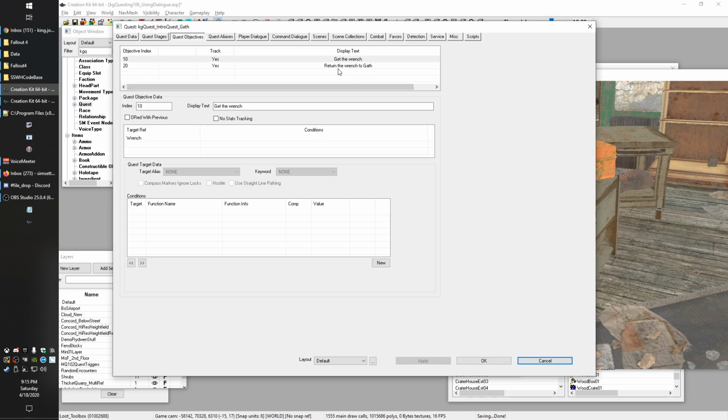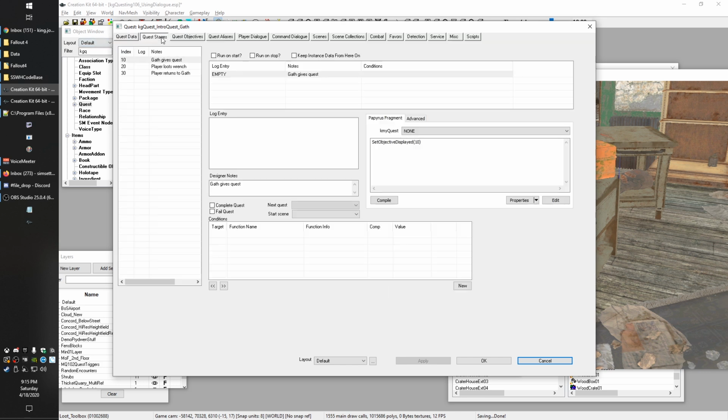Why would we do that? I mean, you guys know why you would do it, but for the player to just randomly skip to a second objective would feel very jarring. So you can prevent that from happening by saying, we only want that to happen if they already have stage 10 done. That's what that prereq stage is. So only trigger stage 20 if that happens.